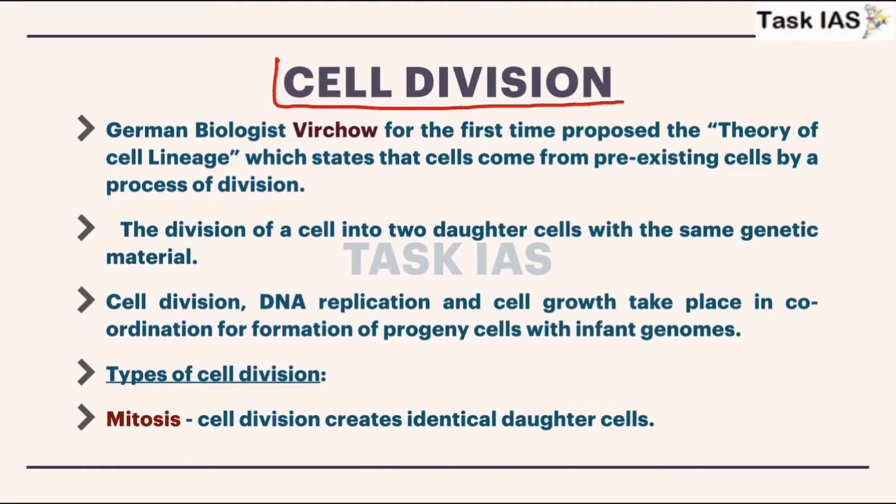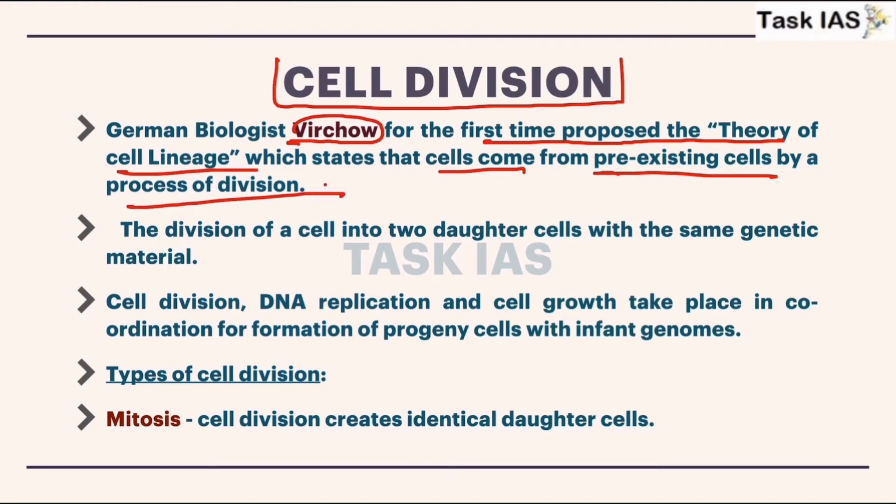Now cell division, this is the last topic of today. Now German biologist Virchow for the first time proposed the cell lineage, which states that cells come from pre-existing cells by the process of division. The division of a cell into two daughter cells with the same genetic material. So it explains the cell division process.